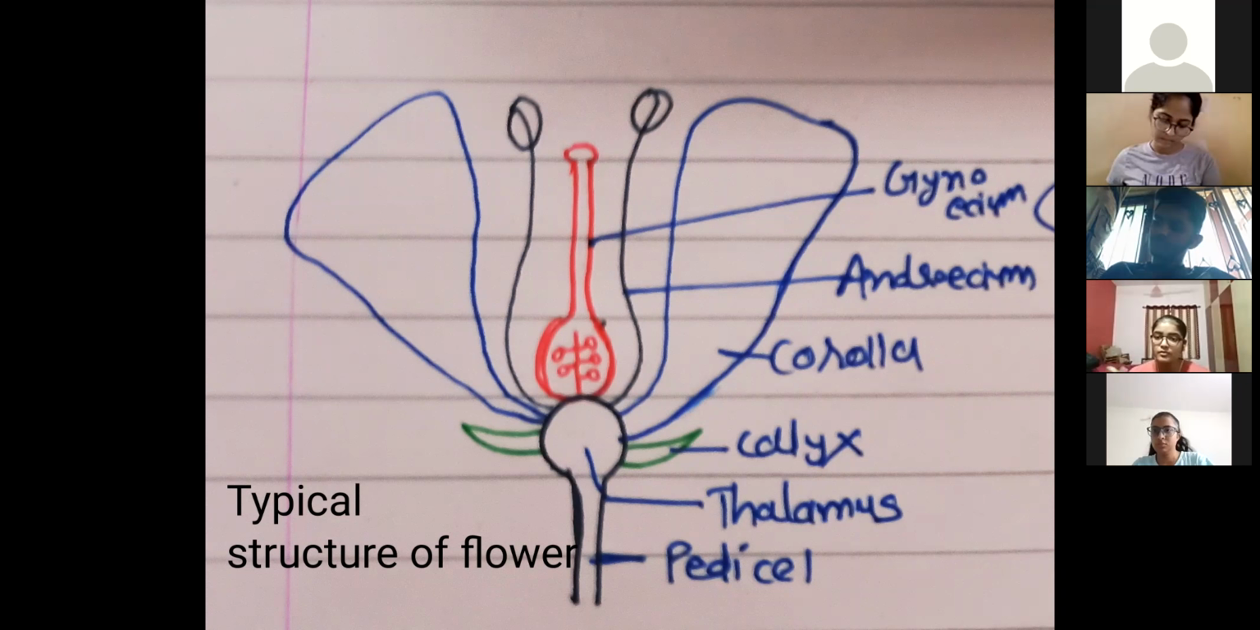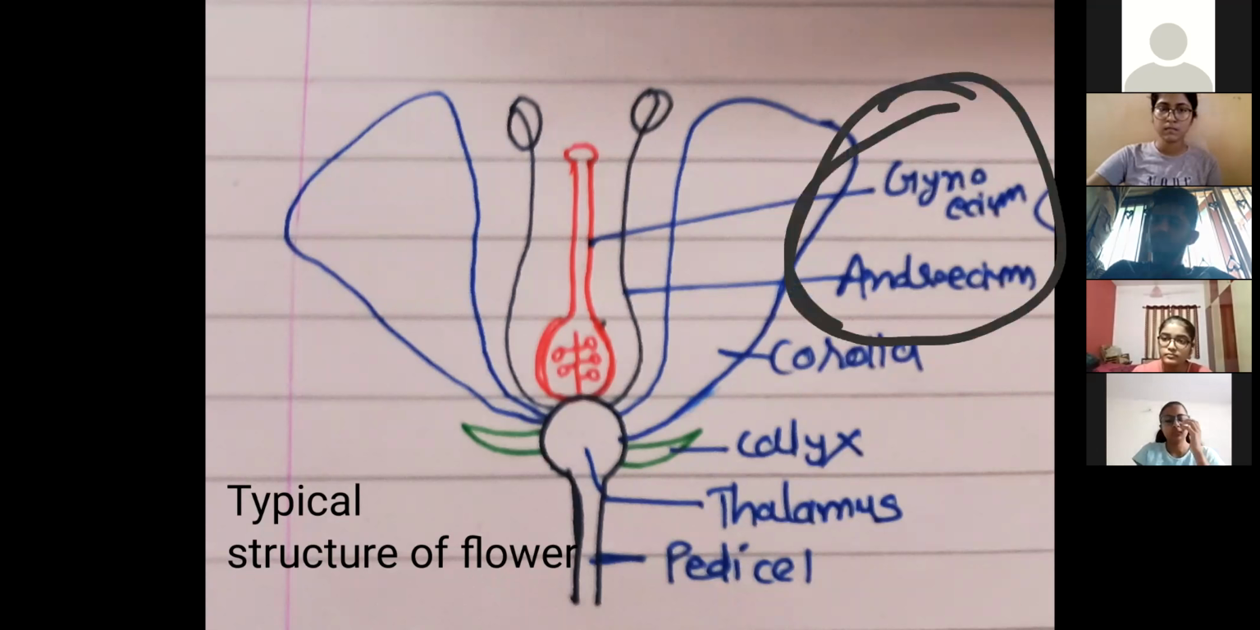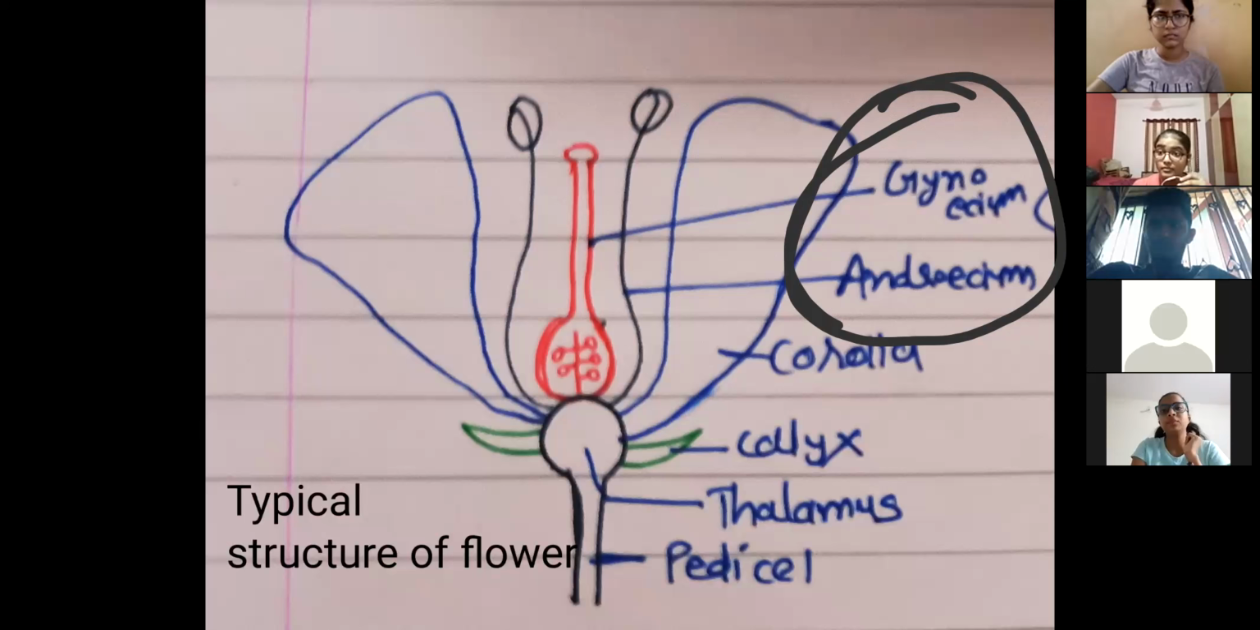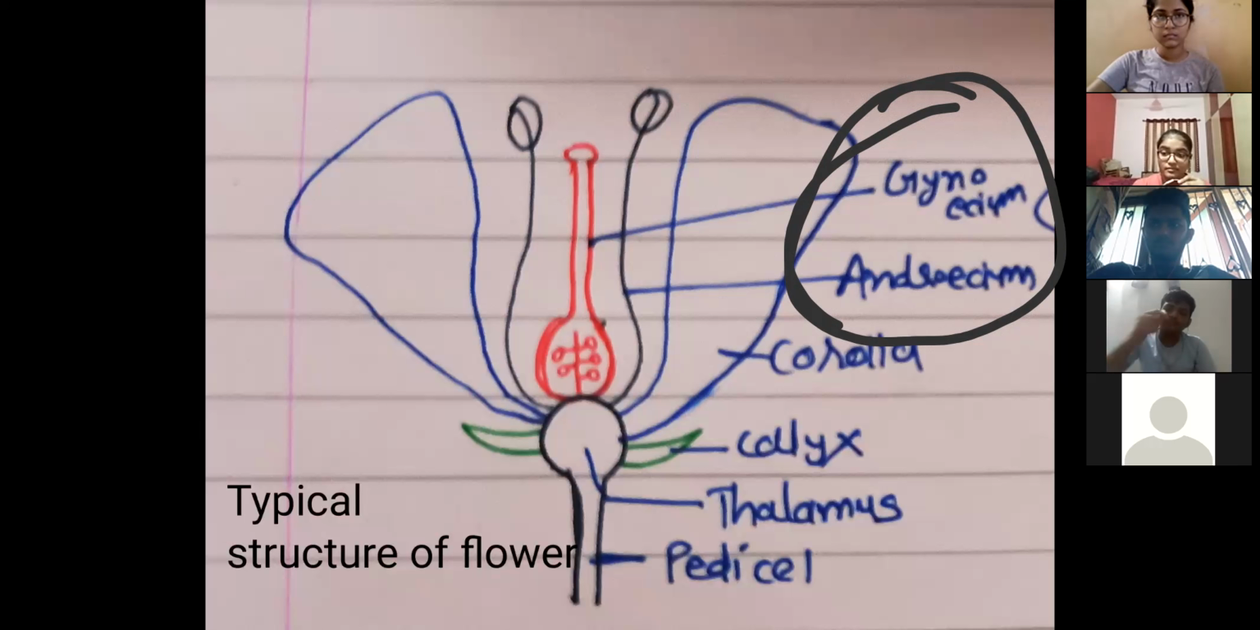Now, flower main purpose is what? To perform sexual reproduction, right? So if I say that without these 2 whorls, androecium and gynoecium, flower can reproduce. Flower can perform sexual reproduction, yes or no? Arpita, bolo. Yes. Yes, very good. Shubh? No. No. Jia? Ma'am, no. No. No is the actually correct answer.